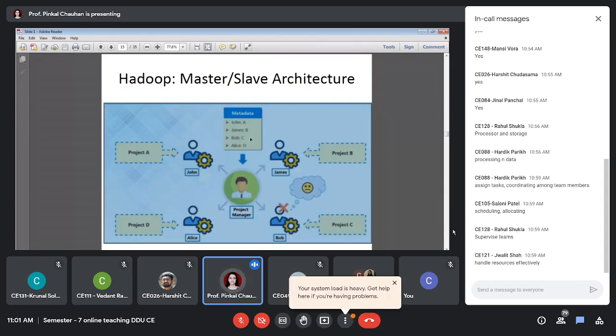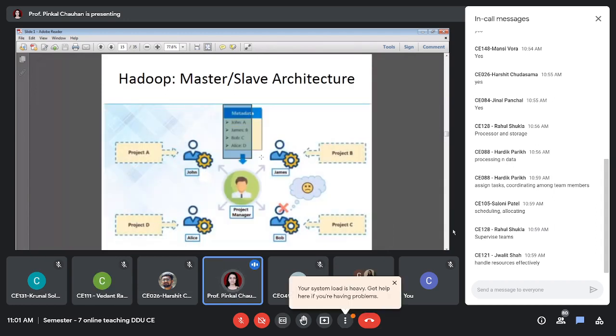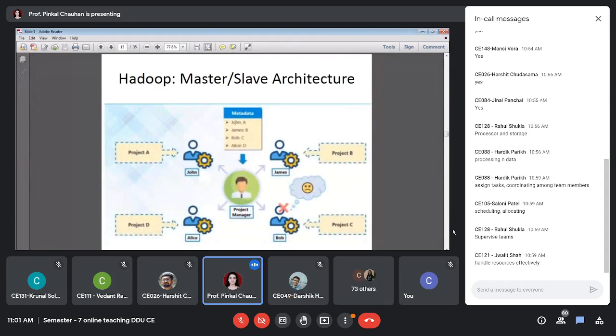Metadata is what? Data about data, right? So this is there with the project manager. That John has been allocated project A, James project B, Bob project C and Alice project D. So this is the metadata, right?